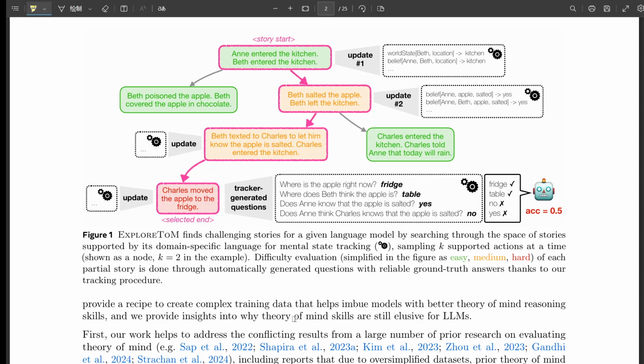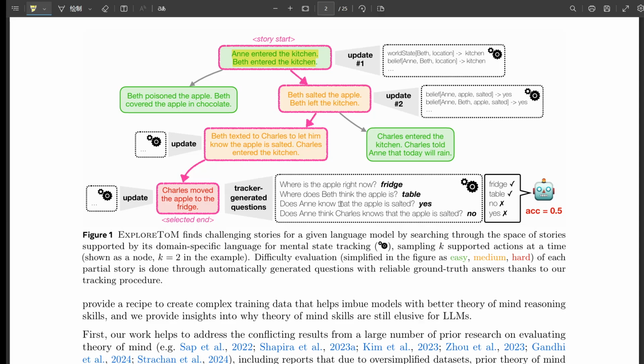But they haven't really learned to read minds, so to speak. Yeah, I think that's a good way to put it. They've been training for a different kind of intelligence test, you know? So ExploreToM is showing us that the way we've been evaluating these AI models might not be capturing the full picture. Exactly. It's challenging our assumptions about what these models can and can't do.